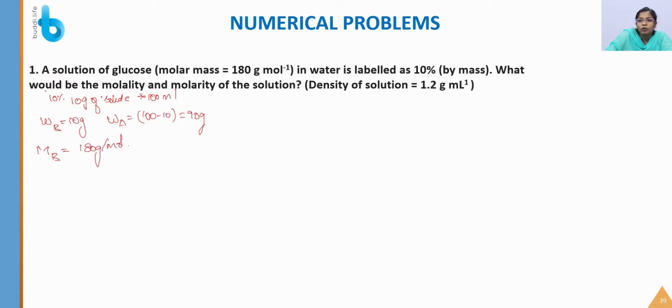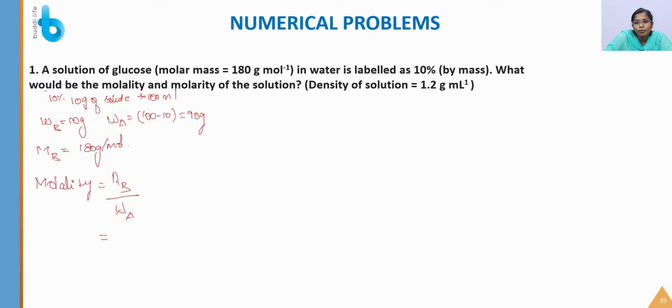So we have to calculate molality and molarity. First we will calculate the molality. Molality is equal to number of moles of solute divided by mass of solvent in kg. So number of moles of solute, that is nB, by mass of solvent, WA. The number of moles is equal to mass by molar mass.